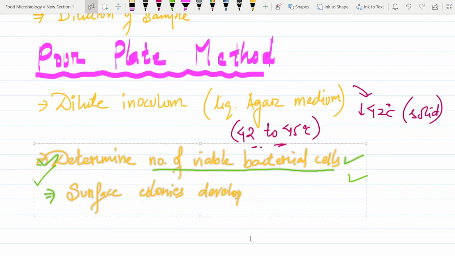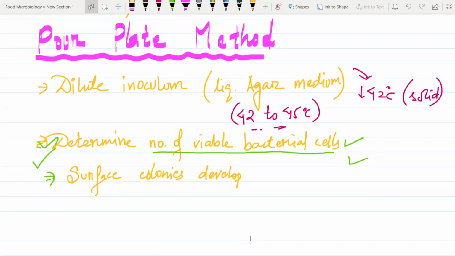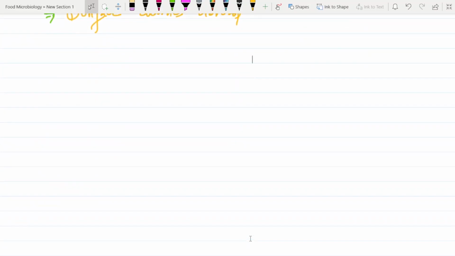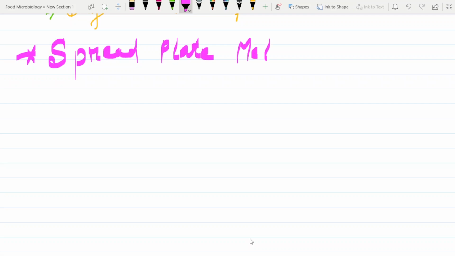So only surface colonies develop in the pour plate method. Last but not least, we have one more, and that is the spread plate method.